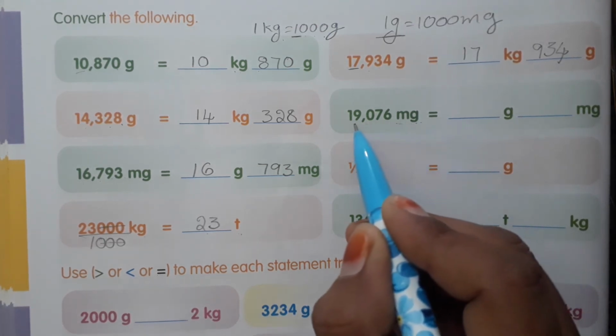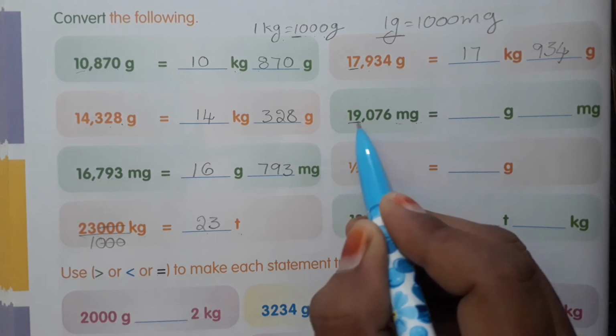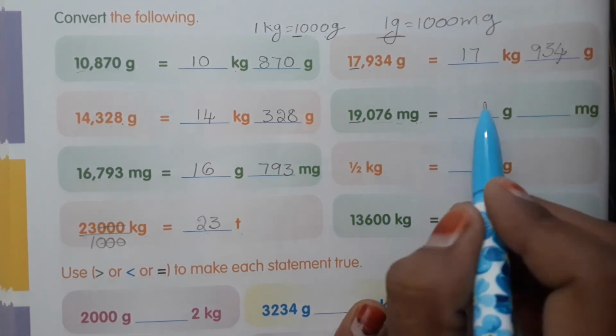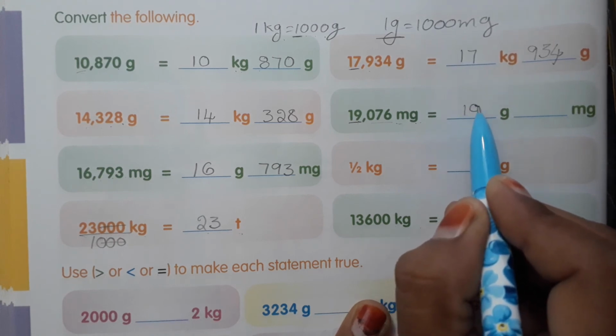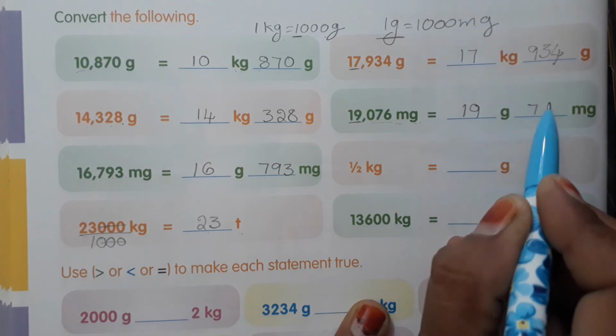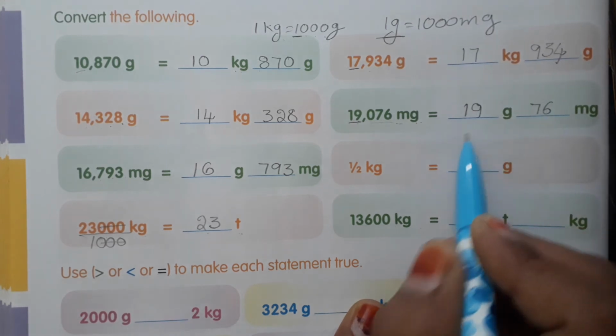Next here, they are given in milligrams. So the thousands and 10,000s places are grams and the remaining number is milligrams. So 19 grams 76 milligrams. Okay.